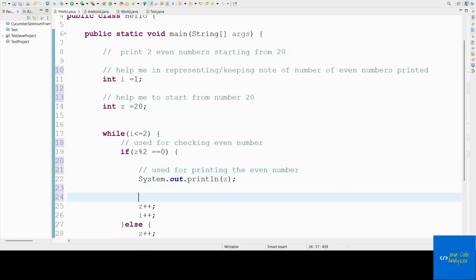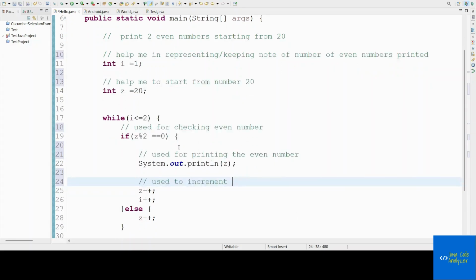This increment is used to increment the start number. See, the z plus plus is used to increment the number, that is the range.